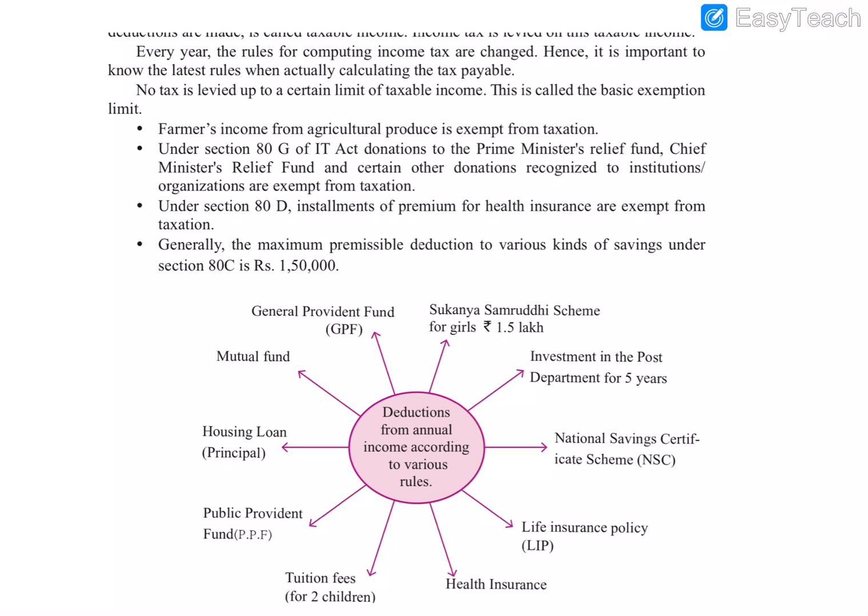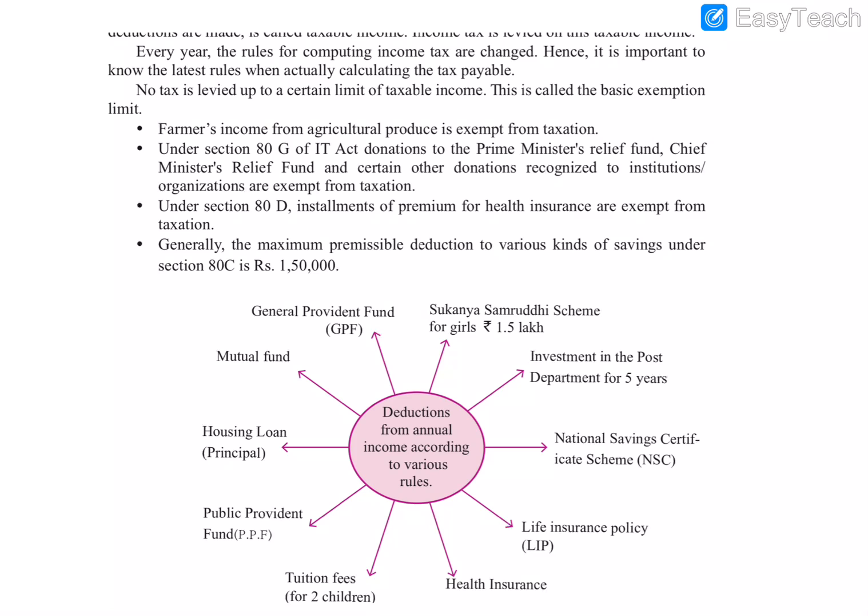So some deductions are given on the income tax. As you can see in the example, if we invest in a provident fund or mutual fund, or housing loan is deducted from our income, or tuition fees, public provident fund, or health insurance, LIC life insurance policies, National Savings Scheme and the Post Office investment for 5 years, and also the Sukanya Samriddhi scheme for girls.